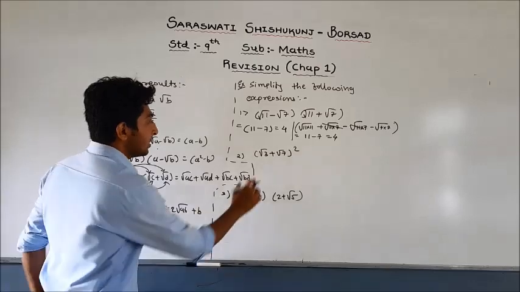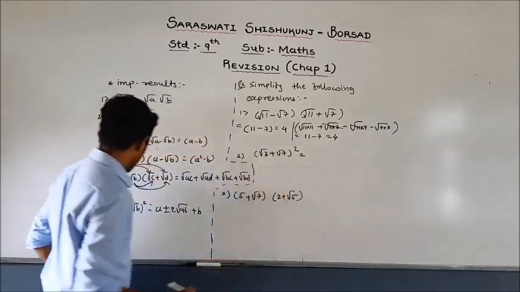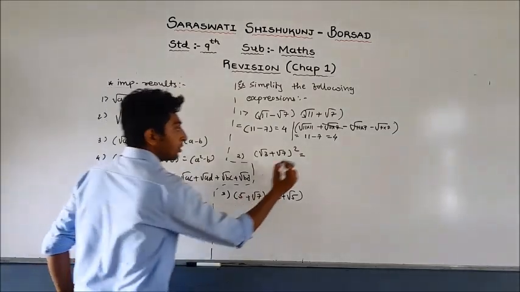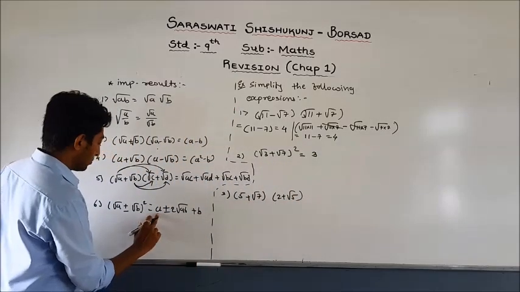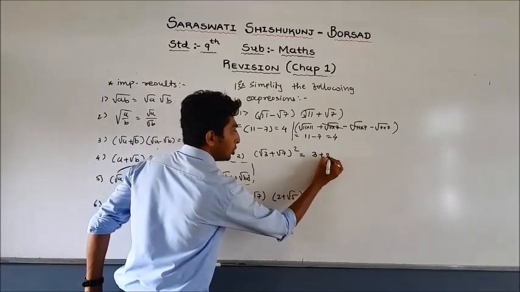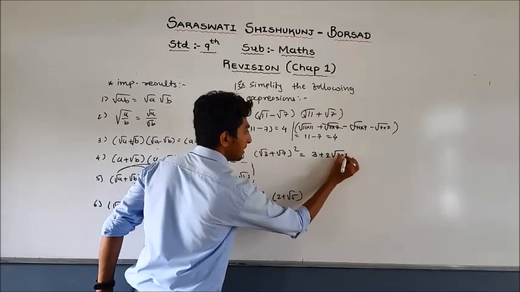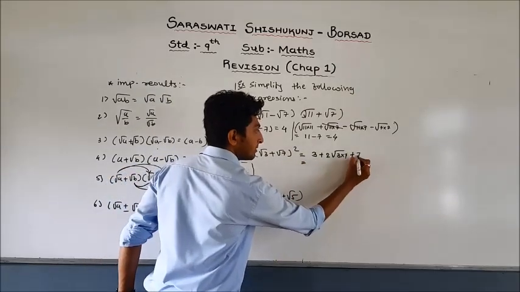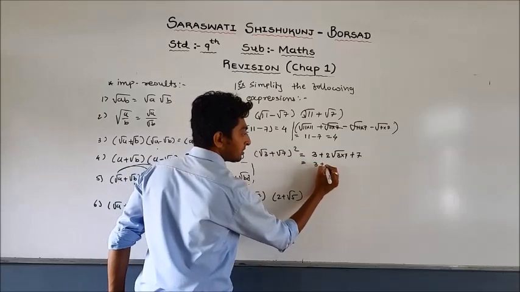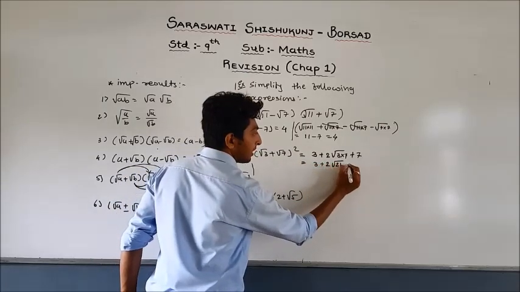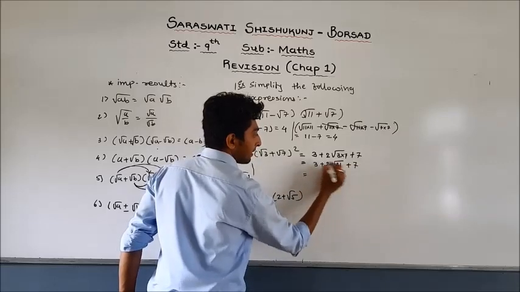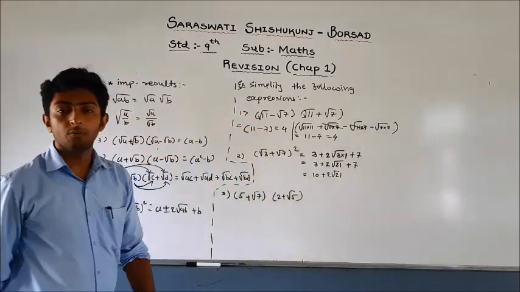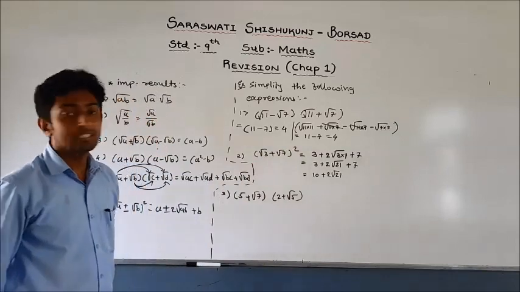Okay, another one is (√3 + √7)². Compare like this: (√a + √b)² equals a + b + 2√(ab), that means a equals 3 and b equals 7. So 3 + 7 is 10, plus 2√(3×7), which is 2√21. So by this way you have to solve this example.